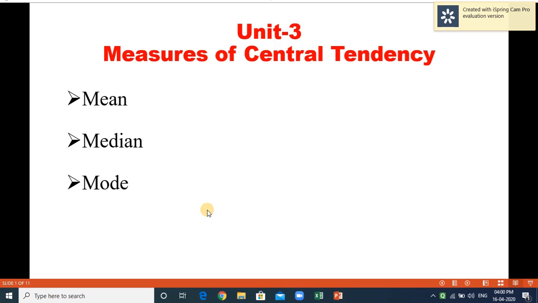Median. The median is that value of the variate which divides the group into two equal parts, one part comprising all values greater and the other all values less than the median. Under the median, there are three categories. One is for ungrouped data or individual series. Second one is discrete. Third one is continuous.